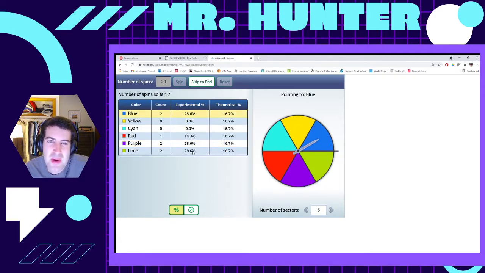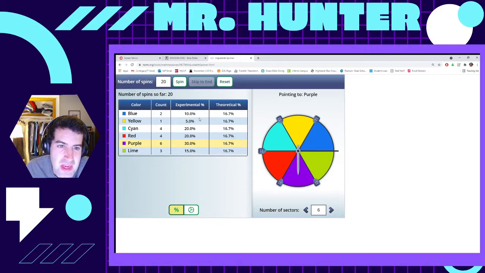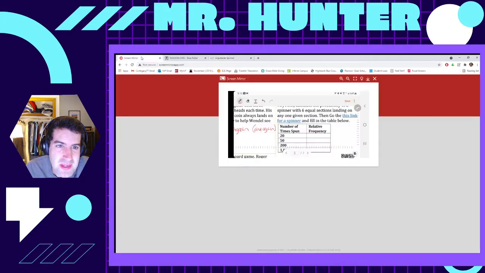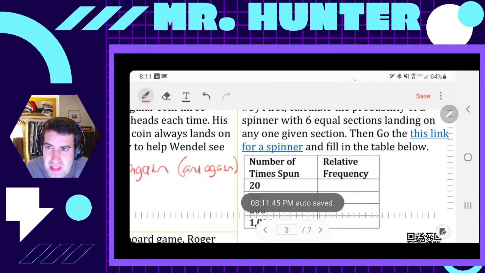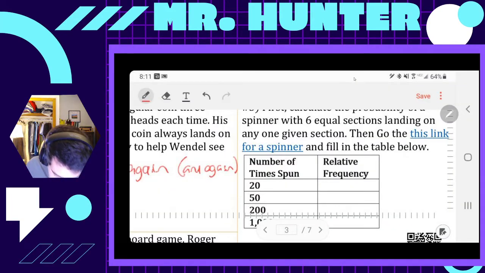You can see experimental is constantly changing because the experimental is the number of things that are actually happening. Now, because of the law of large numbers, we would expect this to get closer and closer to 16.7. None of our numbers are really at 16.7. Let's click skip to the end. Okay, so we don't really have any numbers other than lime that's close to 16.7. But let's go back and answer the question.